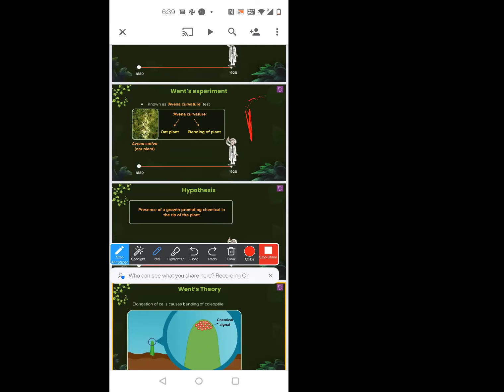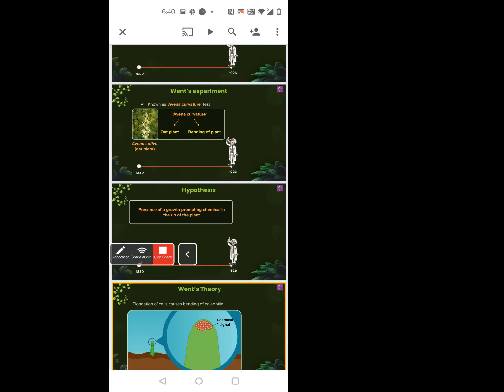Exactly. So when I say bending of the... What did that guy tell? Which guy? Oh, the first guy. Darwin was the first guy. So Darwin said that it is because of the coleoptile. So the coleoptile is the reason why the light is being sensed and it is growing. But it was Went, through his Avena curvature test, who proved that it was not because of the coleoptile, but there is some chemical which is involved in it.